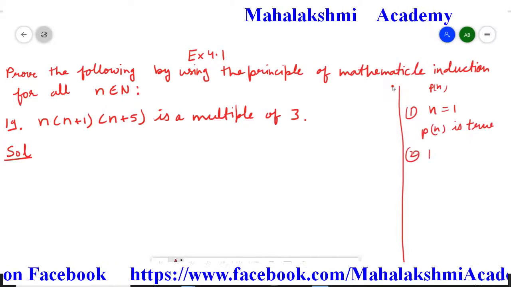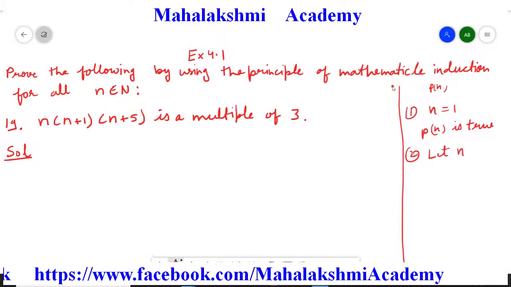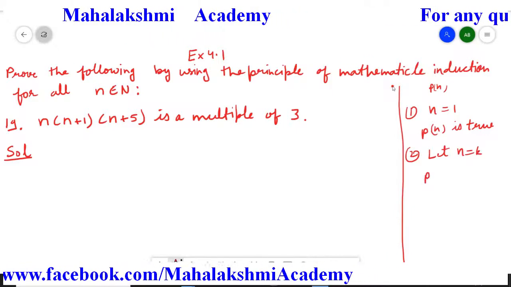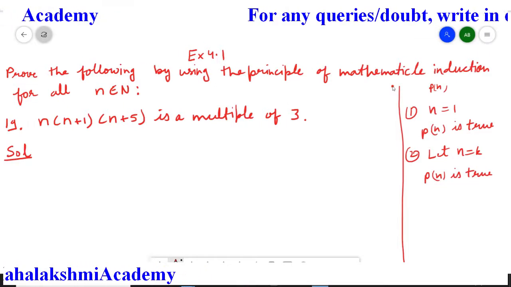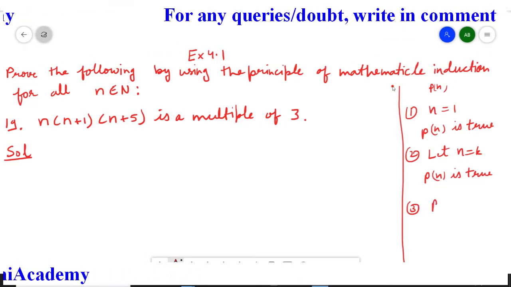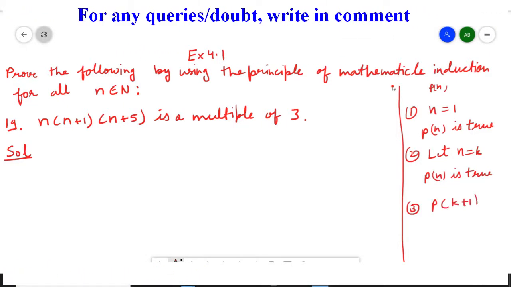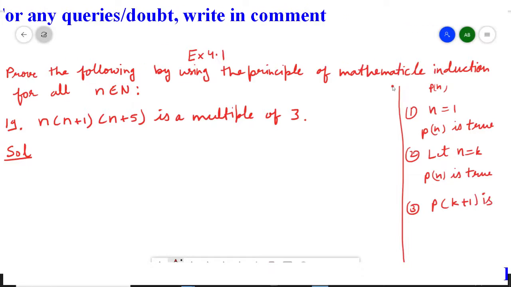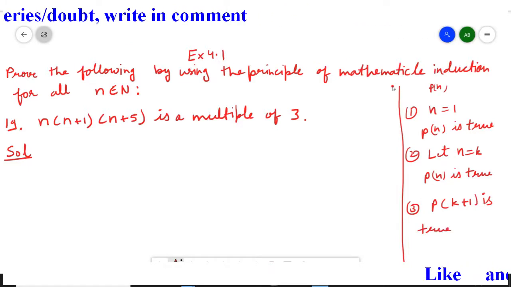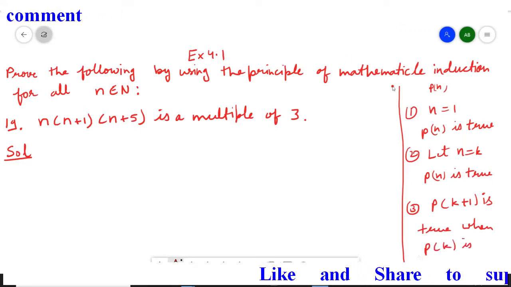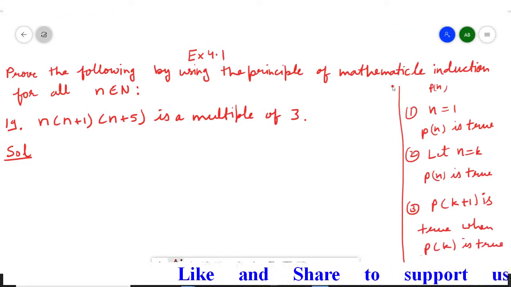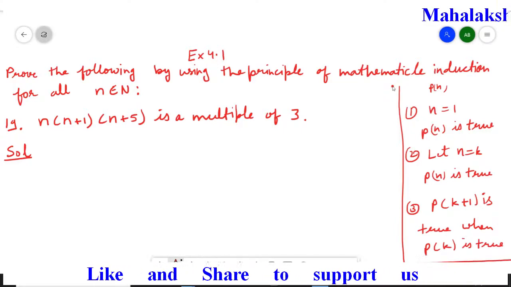In the second step we assume that for n equal to k, statement Pk is true. In the third step we have to prove that statement Pk+1 is true when we assume Pk is true. So with the help of the Pk statement we have to show that Pk+1 is true.